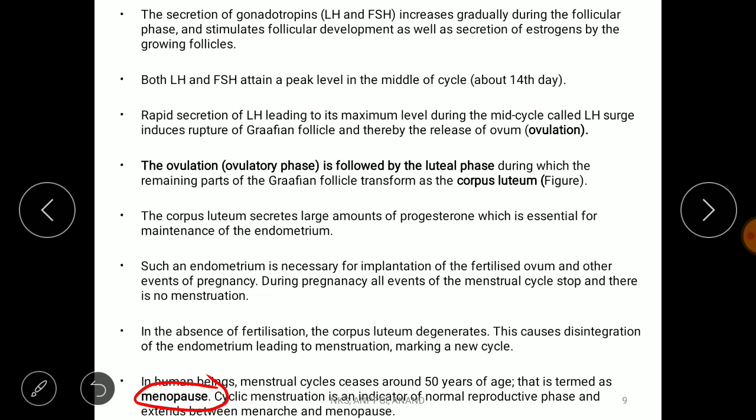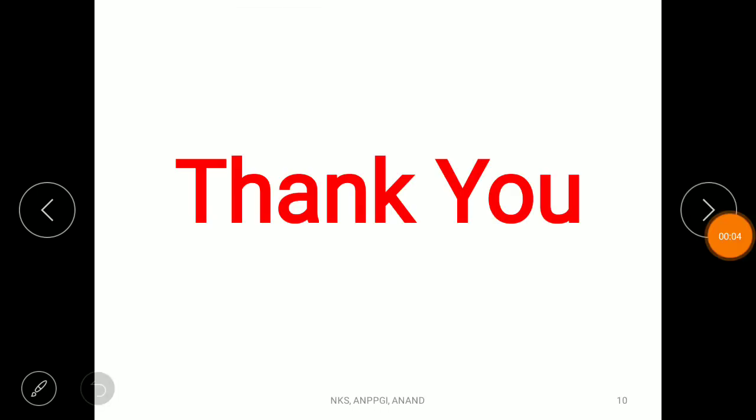So the start of the menstrual cycle is menarche, right? It starts at 11-12 years, and the menopause age is approximately 50 years, right? So that's it. Thank you very much.